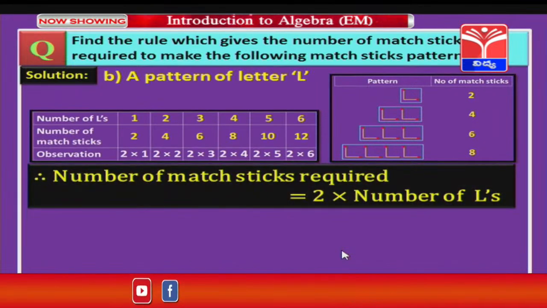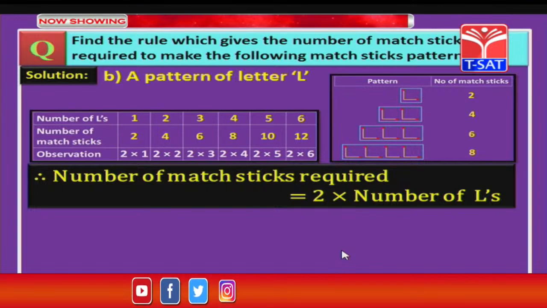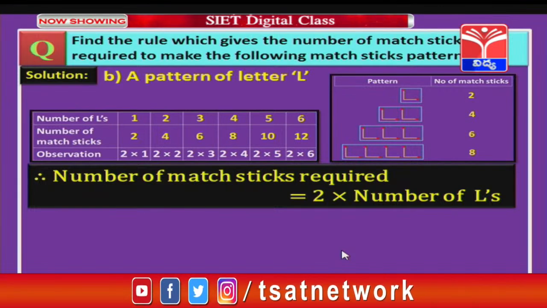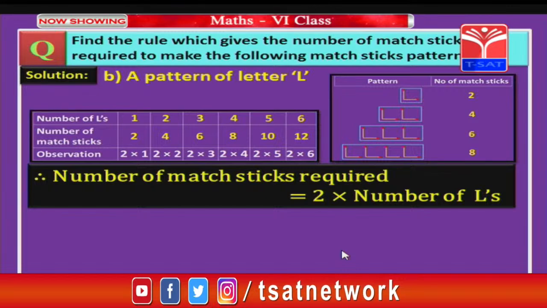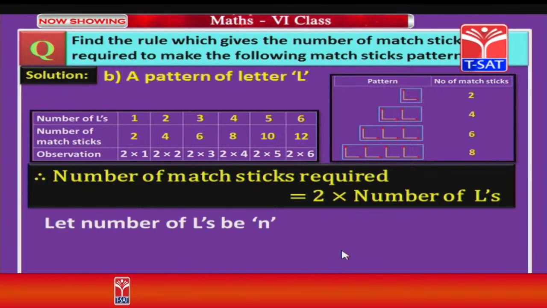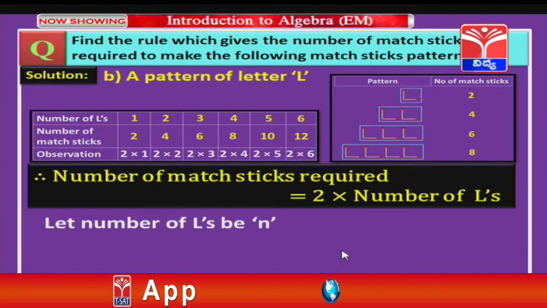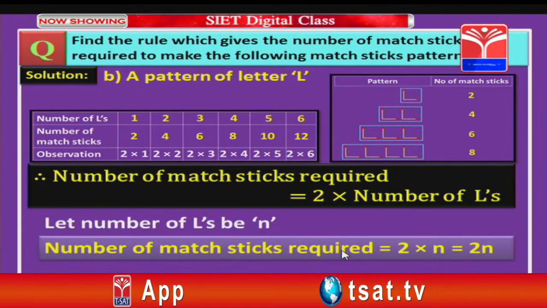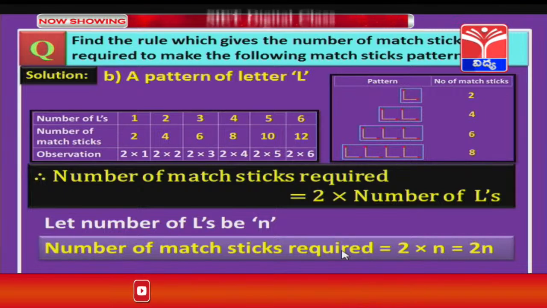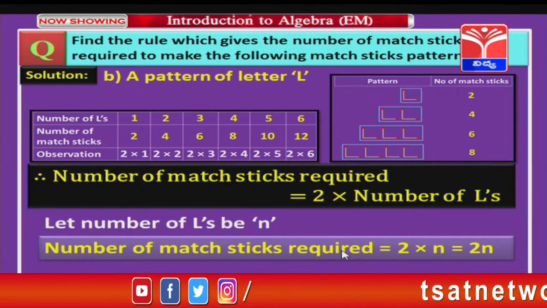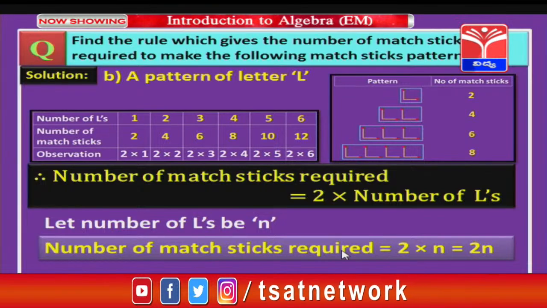Yes, the number of matrices required is nothing but 2 times the number of letters L, right? Suppose I assume the number of L's to be n, where n is a variable, then what will be the number of matrices required? Yes, 2 times n, which is 2n. I hope you understood this problem clearly, children.